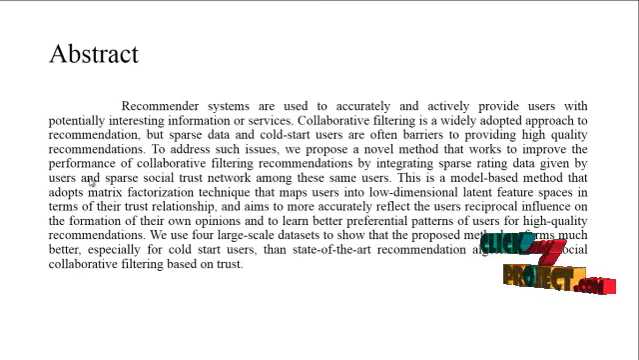This is a model-based method that adapts matrix factorization techniques that map users into low-dimensional latent feature spaces in terms of their trust relationships, and aims to more accurately reflect the user's possible influence on the formation of their own opinion and to learn better preferential patterns of users for high quality recommendations. We use 4 large-scale datasets to show that the proposed method performs much better, especially for cold start users, than state-of-the-art recommendation algorithms for social collaborative filtering based on trust.